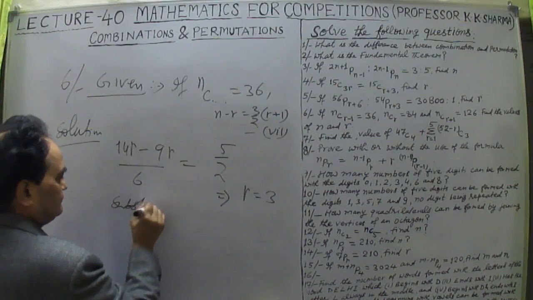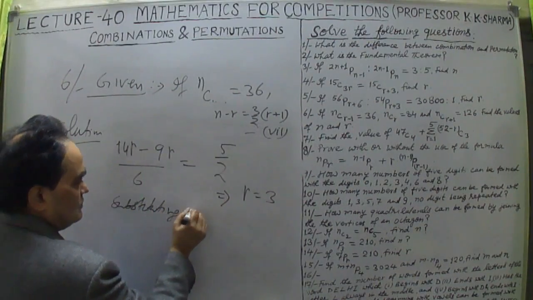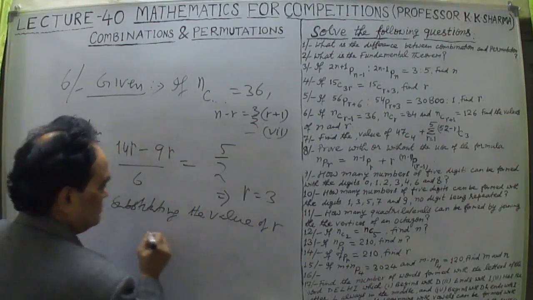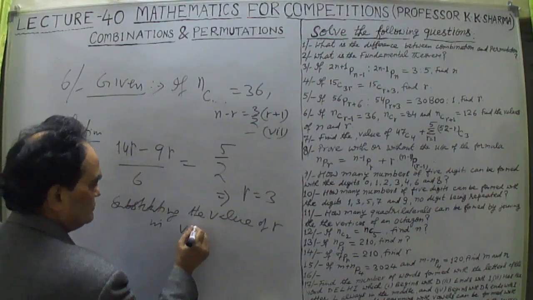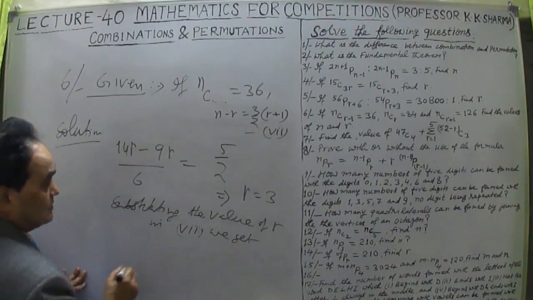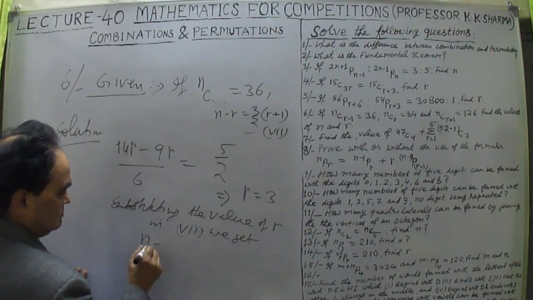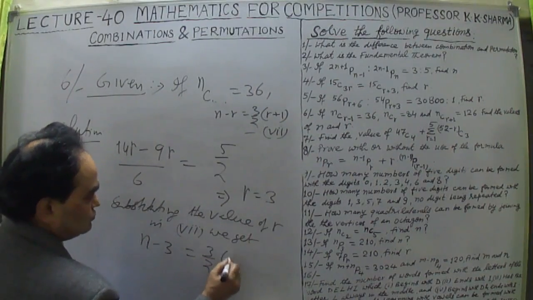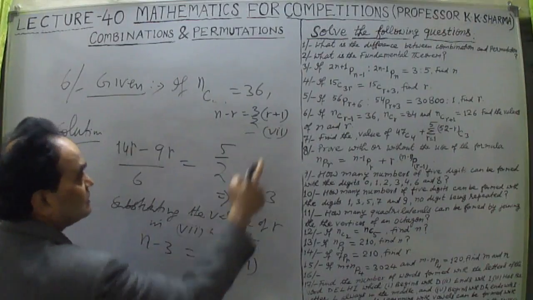Substituting the value of r in 7th, we get here n minus r, n minus 3 is equal to 3/2 into 3 plus 1, because r is 3.